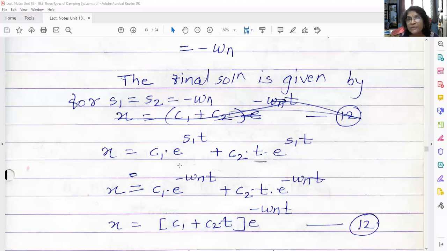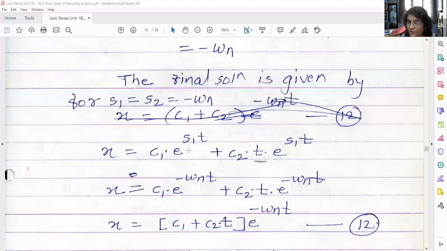So if I get C1 and C2, means not multiplying by t here, I will get only one constant. Then that is not possible in the second order differential equation. That solution will be wrong. Hence, your solution will be, either in the second term or in the first term, you have to multiply by t. t is the time. So what is the solution for this critically damped equation? We have to assume, because roots are equal, then only it is possible.